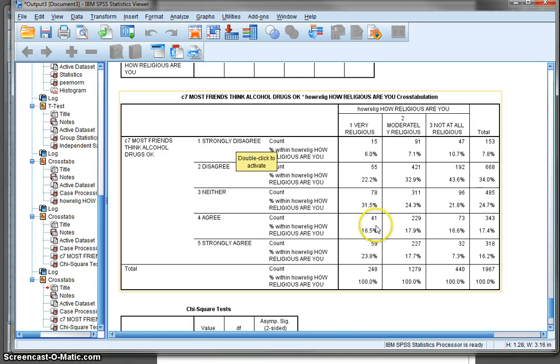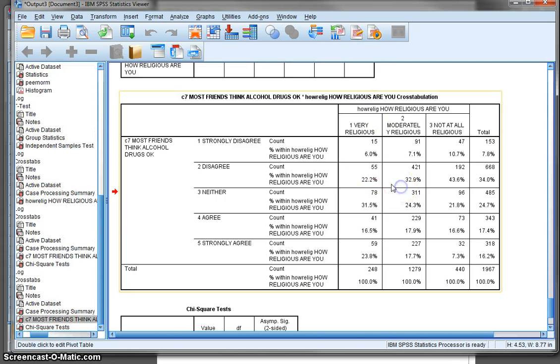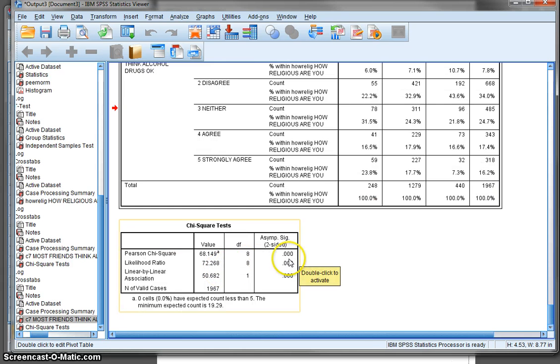And we'll see this trend kind of begins to get turned on its head as we go through this, so that by the time we get to approval of deviant behavior, we see that 22% of those who are very religious actually are agreeing to this idea, whereas 43% of those who are not religious are actually agreeing. The two should be agree. And this is statistically significant at this level.